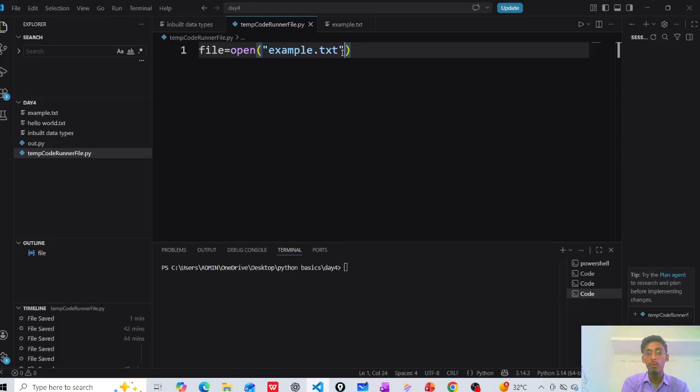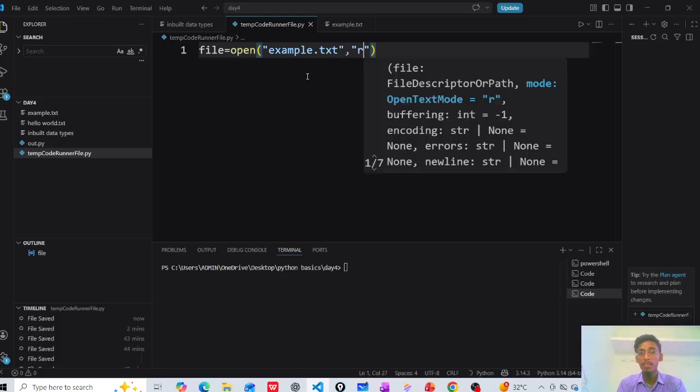I want to read that data. Then in open we give r mode. Why have I used r? Because r means read.